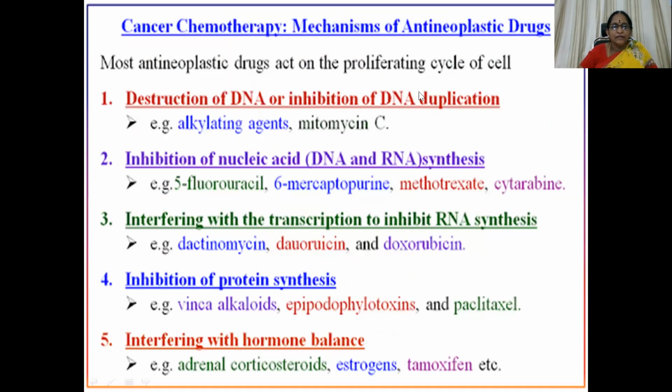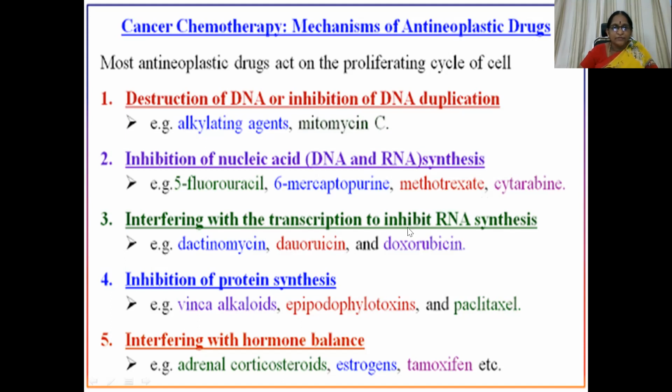So this is another type of classification, which depends upon the site of action. Most antineoplastic drugs act on proliferating cells of the cell cycle. Destruction of DNA or inhibition of DNA duplication is done by alkylating agents and mitomycin C. Inhibition of nucleic acid synthesis, both DNA and RNA, is done by 5-fluorouracil, 6-mercaptopurine, methotrexate, and cytarabine.